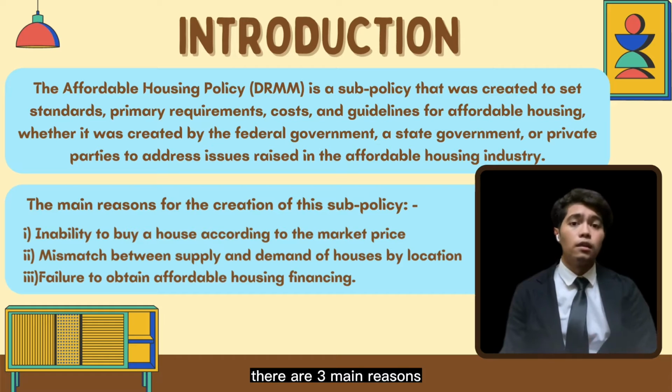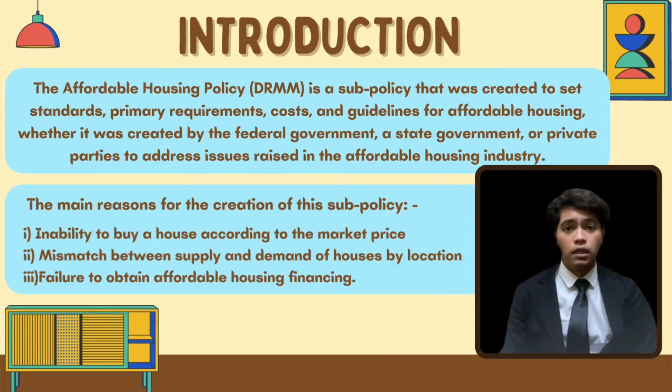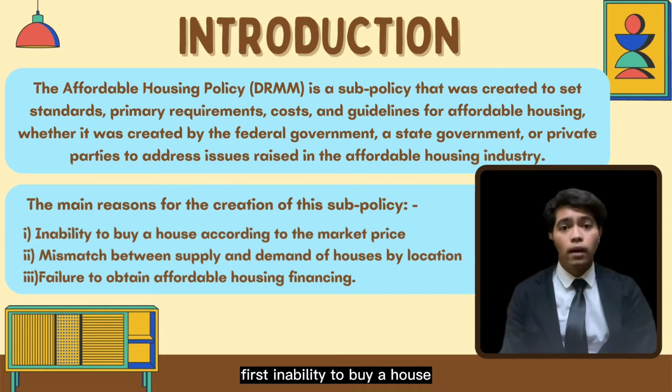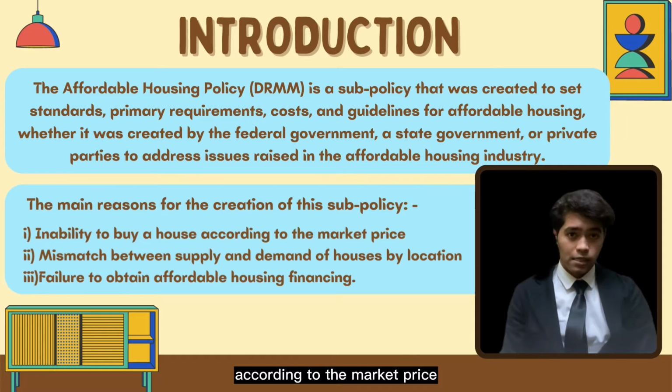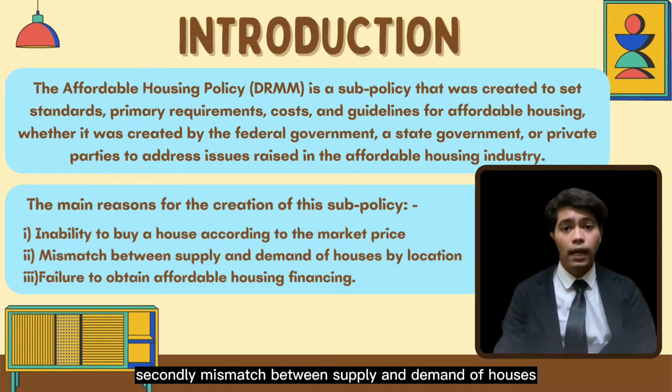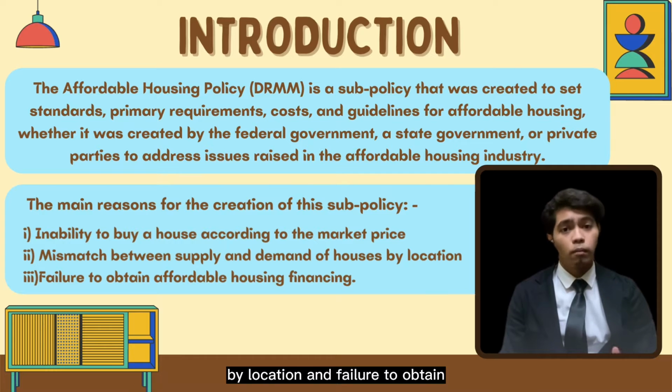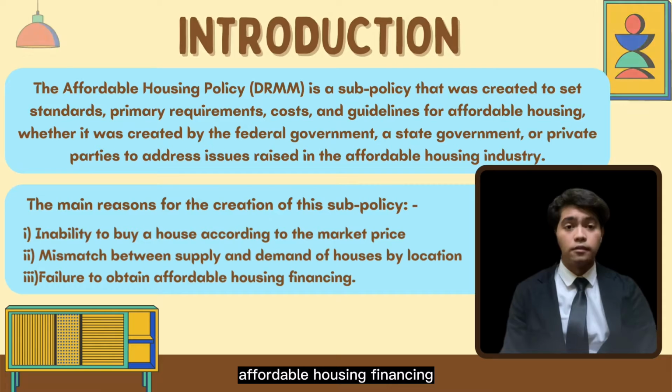There are three main reasons for the creation of this sub-policy. First, inability to buy a house according to the market price. Secondly, mismatch between supply and demand of houses by location, and failure to obtain affordable housing financing.